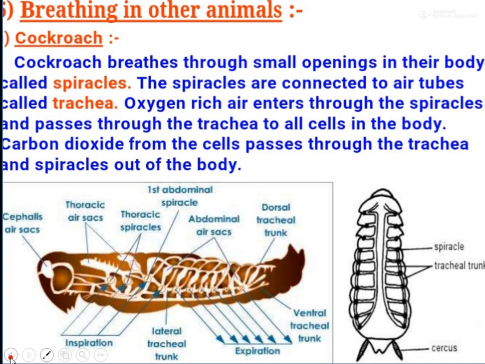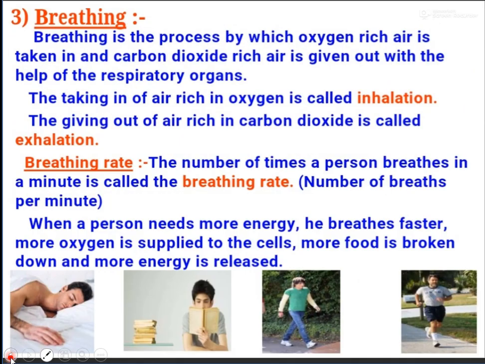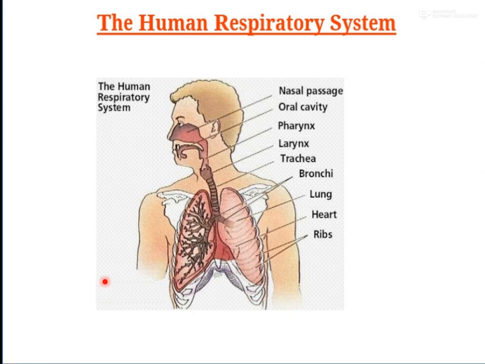Now we will discuss respiration in human beings. In human beings there is a system known as the human respiratory system. It starts from the nasal passage, from our nose, then the mouth cavity, oral cavity, then the air pipe, pharynx, after that the larynx, that is our sound system, voice system, then the trachea, the pipe which runs through our chest.